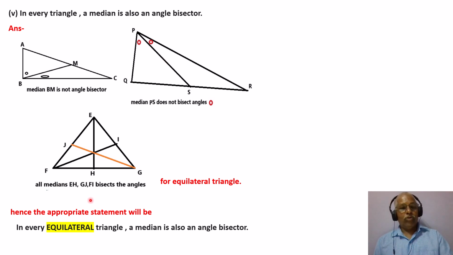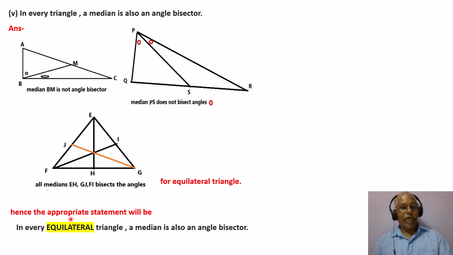Now this is an equilateral triangle. For equilateral triangles, all medians EH, GJ and FI bisect the angles. This is true for equilateral triangles.